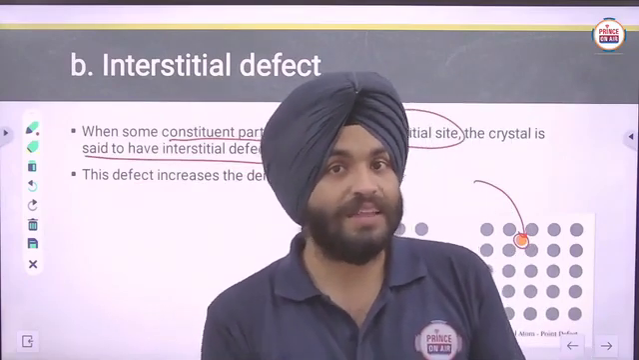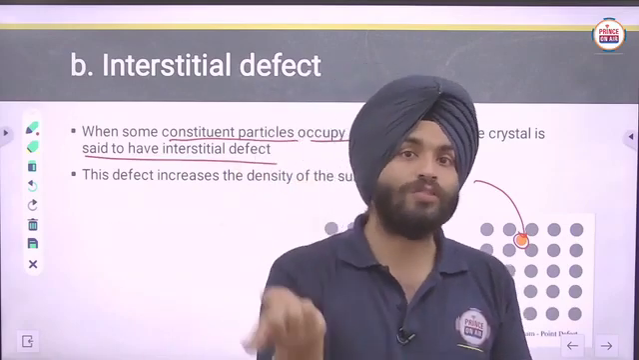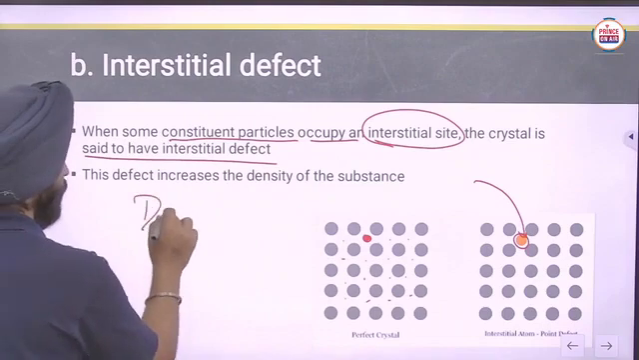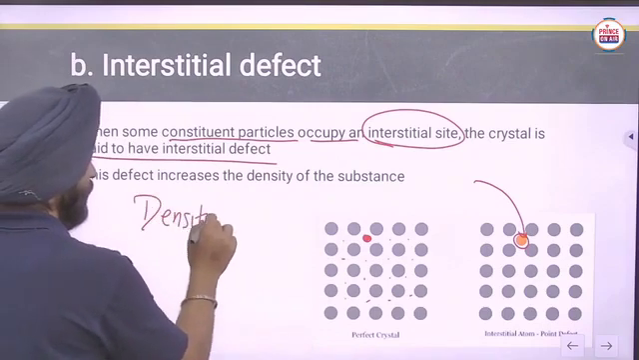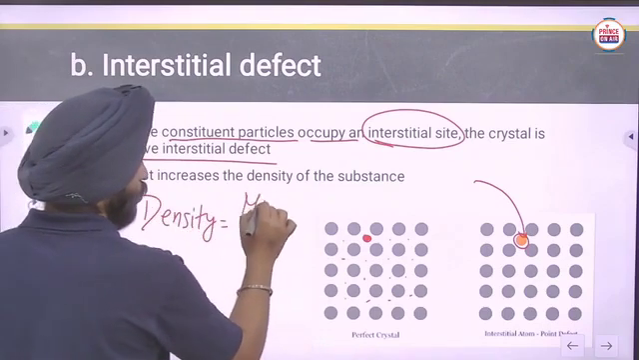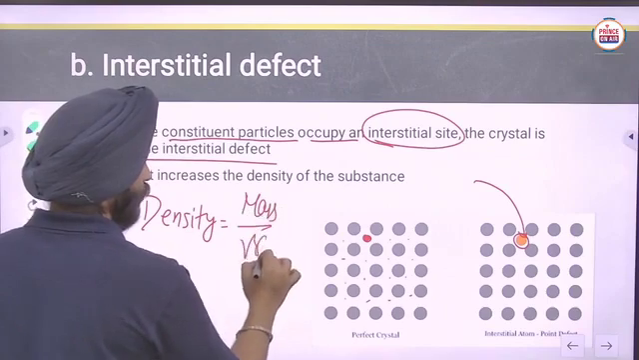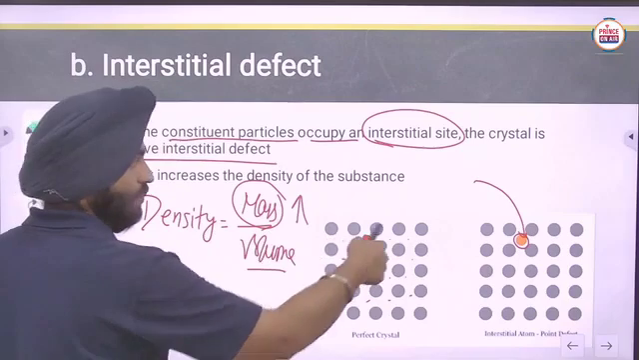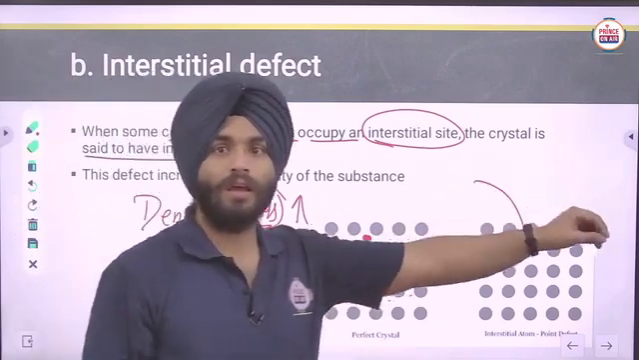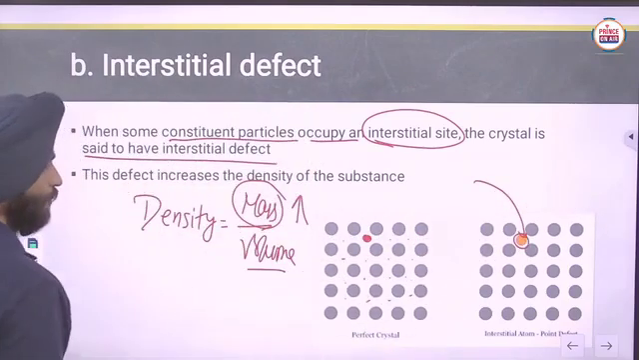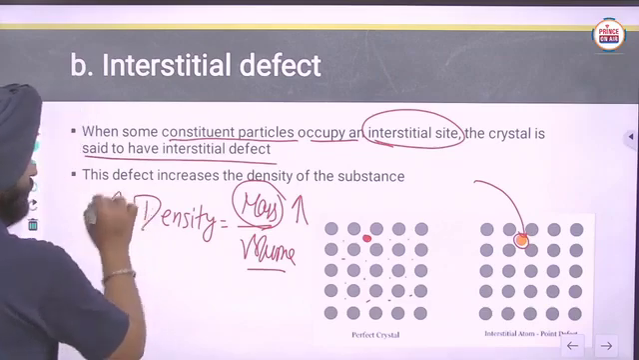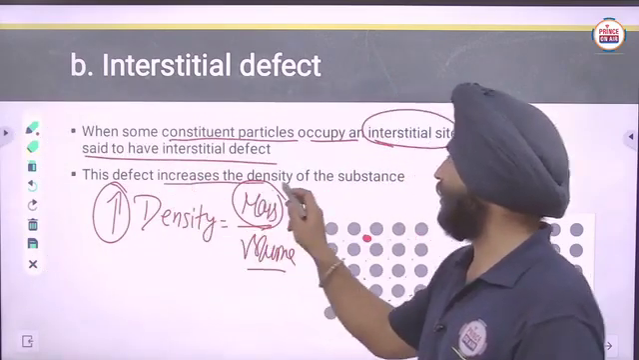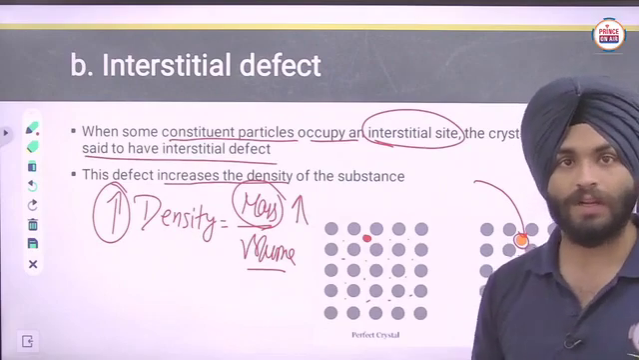In this case, the mass of the crystal is increased. Once again, density is mass over volume. If you are supplying particles externally, the mass of the crystal will increase. In that case, the density will also increase. So in this case, the density of the substance increases. Clear?